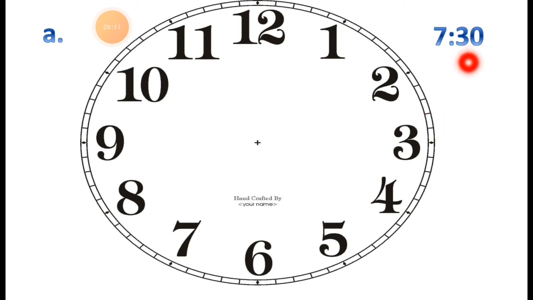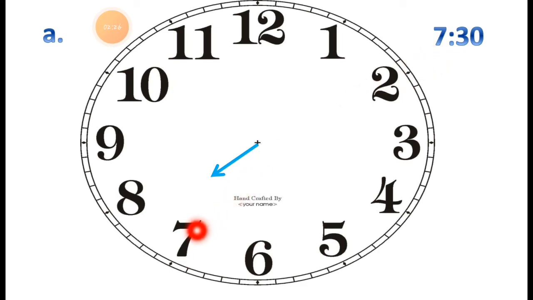So as here the minute is 30. In this given time the minute is 30. So let's draw the hand first. Let's draw the short hand first, the hour. It shows the hour. See, it's a 7:30.